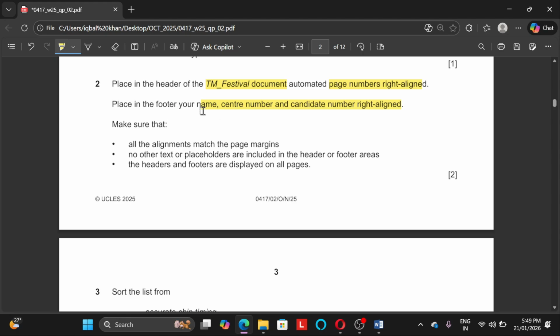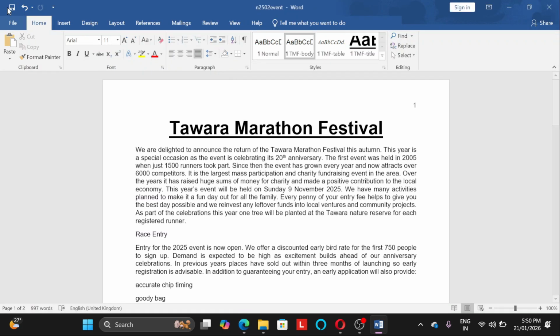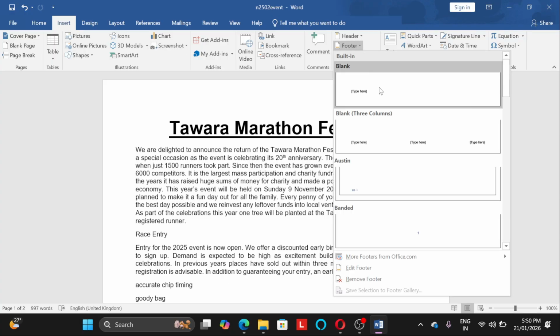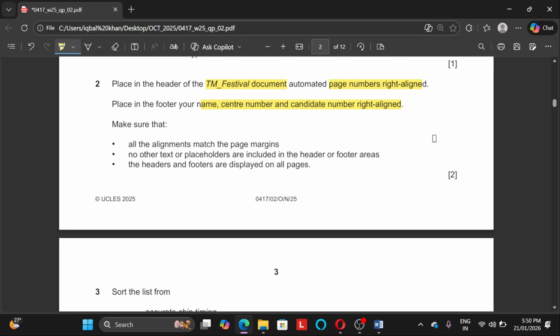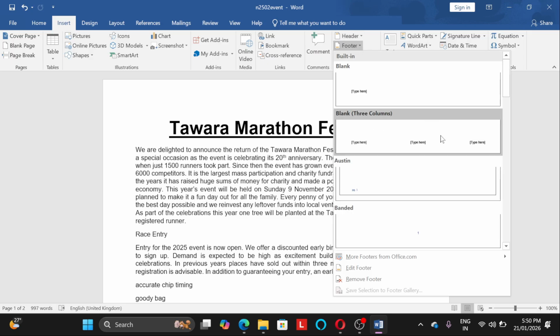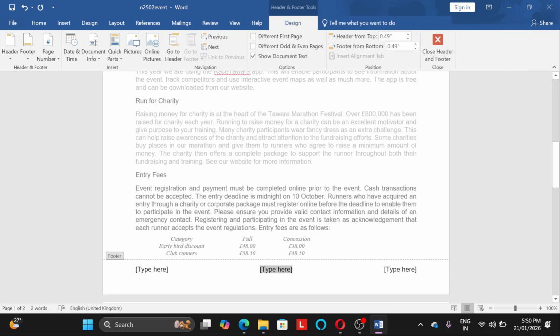Okay. Now, in the footer, we need to type our name, center number, and candidate number, right align. Okay, so again, we will go to insert, in the footer, and they're asking us to put it right align too. All right, both are right align. So in the footer also, we are going to use the 3 column footer. We don't need this. We don't need this. Here we write name ABC, center number IN123 underscore candidate number 1234.